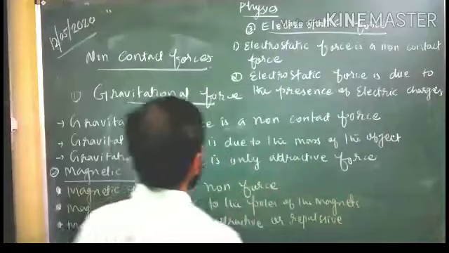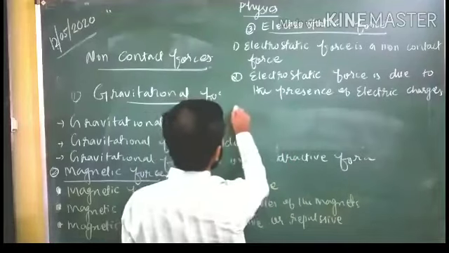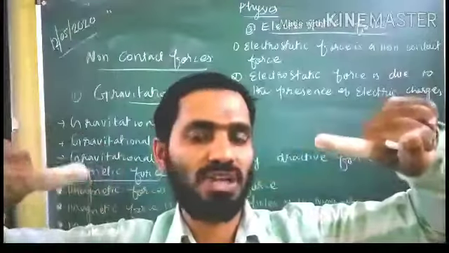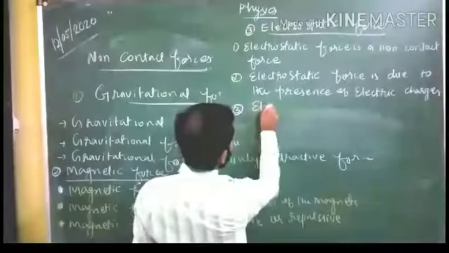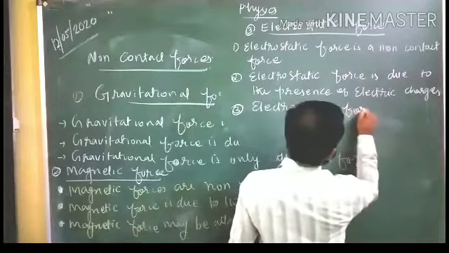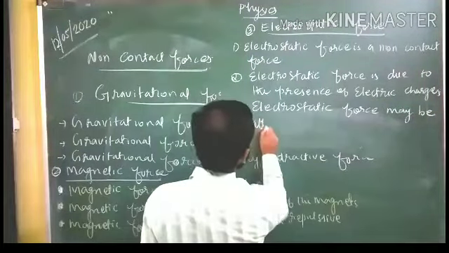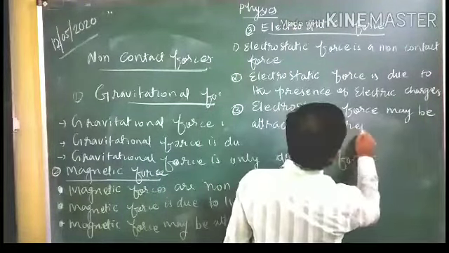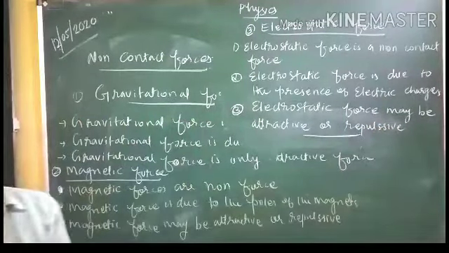Now I will write one more point, third point here, students. This also may be attractive or repulsive, because positive and positive charges repel each other, and positive and negative attract each other. So electrostatic force may be attractive or repulsive.